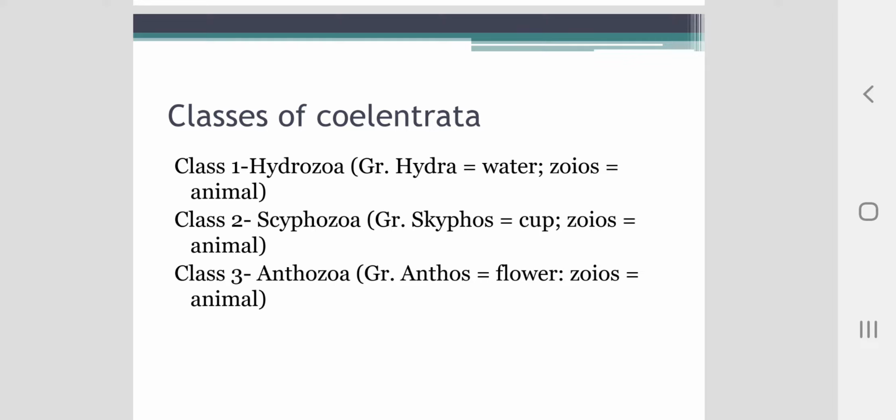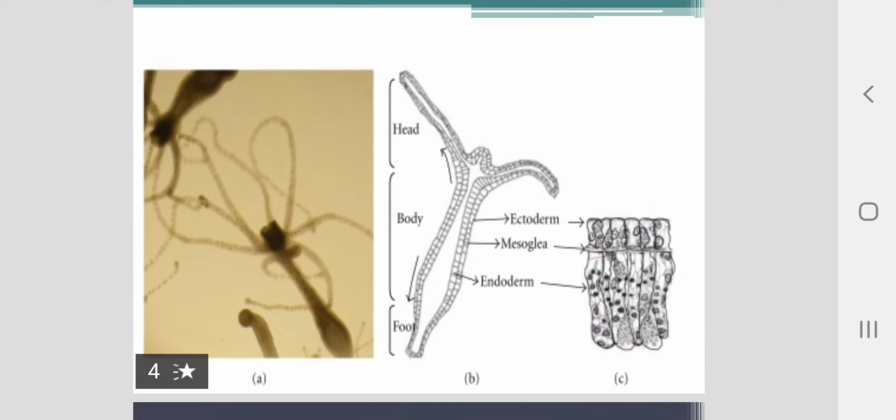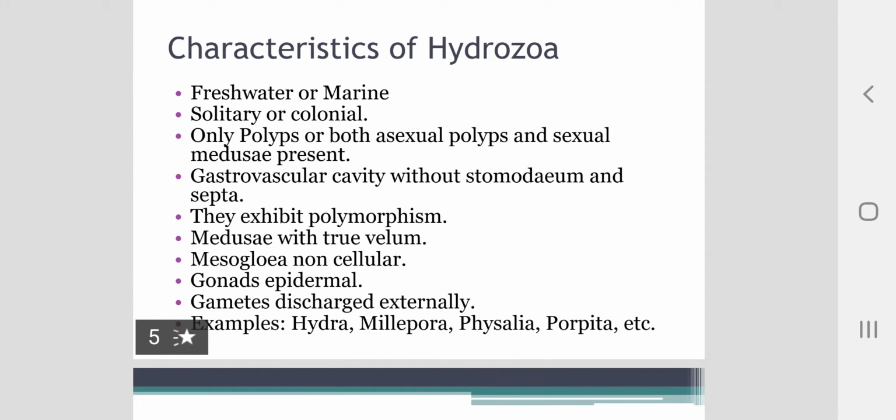Phylum Coelenterata is classified or divided into three main classes: class 1 Hydrozoa, class 2 Scyphozoa and class 3 Anthozoa. This is a diagram and a picture of Hydra, which belongs to the class Hydrozoa. The main characteristics of class Hydrozoa are that these can be freshwater or marine. For example, Hydra is a freshwater organism and other animals like Obelia or Physalia are marine.